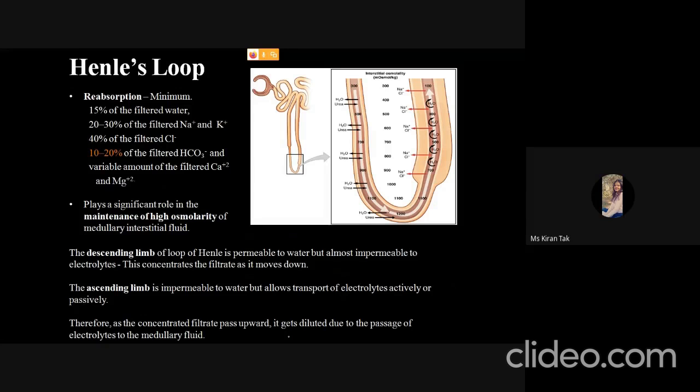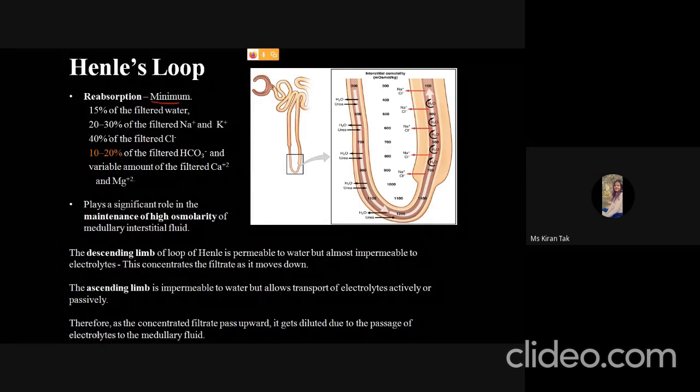Now the function of the loop of Henle. Here the absorption is minimal. 15% of the filtered water is reabsorbed, 20 to 30% of the filtered sodium ion and potassium ion is reabsorbed, 40% of the filtered chloride is reabsorbed, and 10 to 20% of the filtered bicarbonate is reabsorbed. Other ions like calcium and magnesium are reabsorbed in variable amounts.